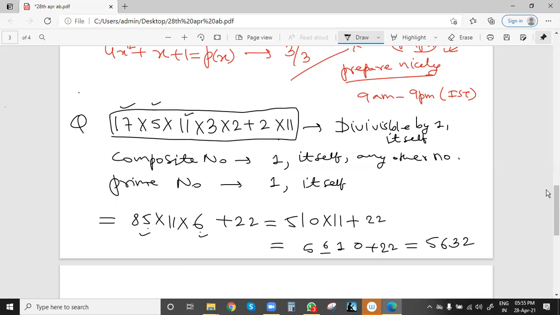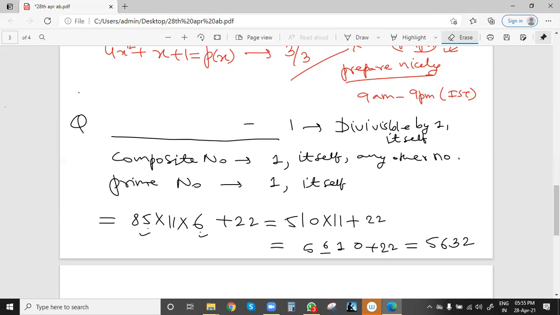Let me confirm this value first. This is from the second exercise, correct? Question number 6 of exercise 1.2 from the book. So the proper question is this one, because if we write it incorrectly, then our answer will also not be correct.